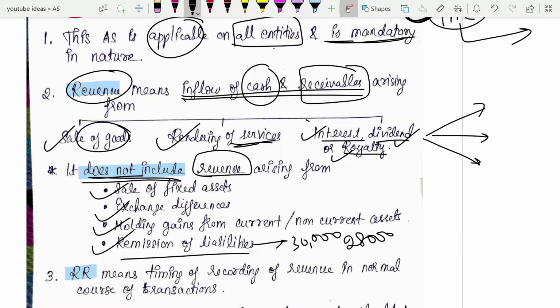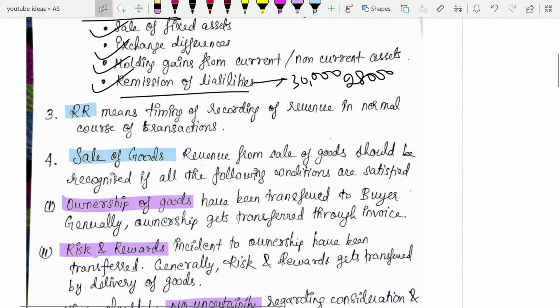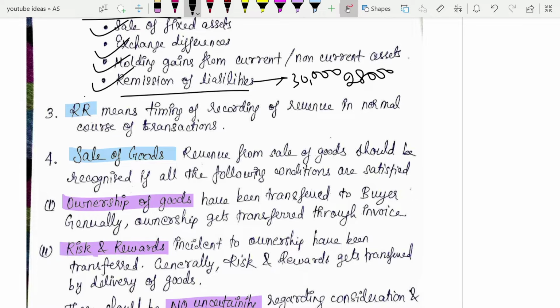Okay, so any income that is other than your core business activity will not come here. I hope that is clear. Yes. So revenue recognition. Now we are going to study revenue recognition. Until now we understood what revenue is and from where we can earn it. Now we are going to talk about RR, that is, the recognition part also included.